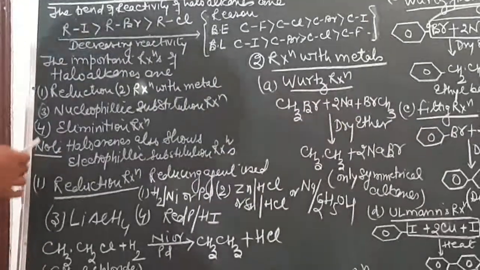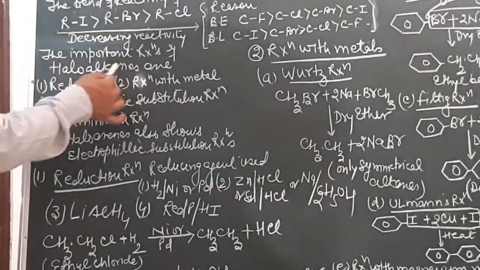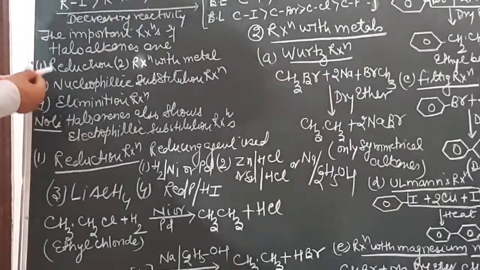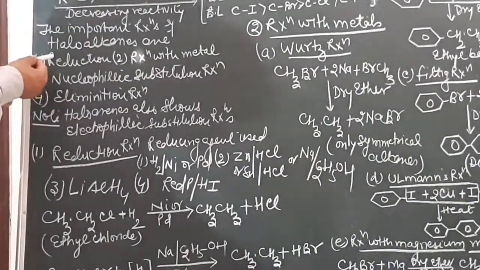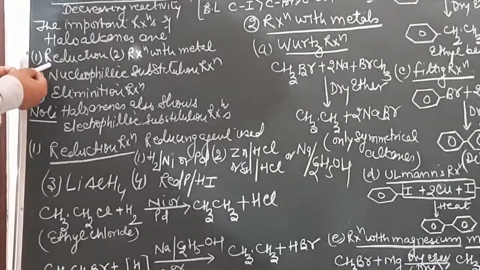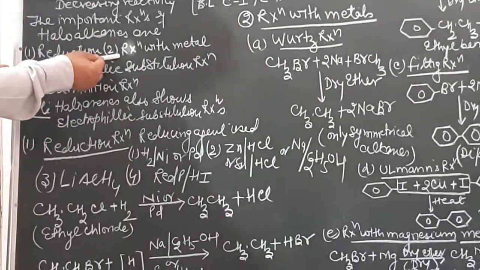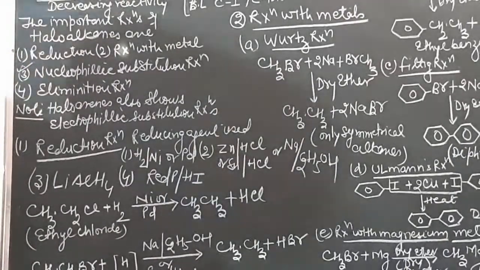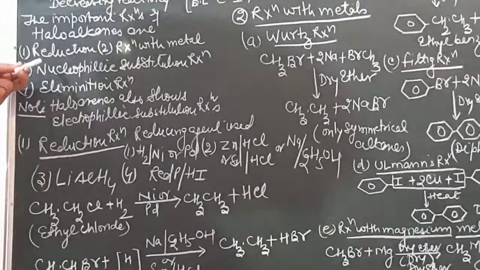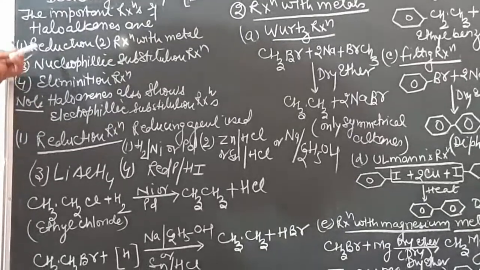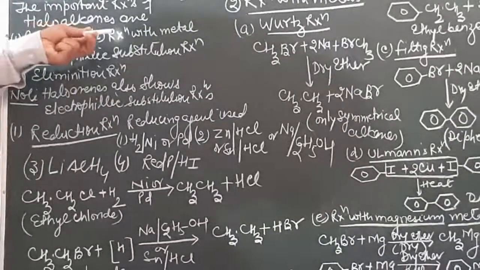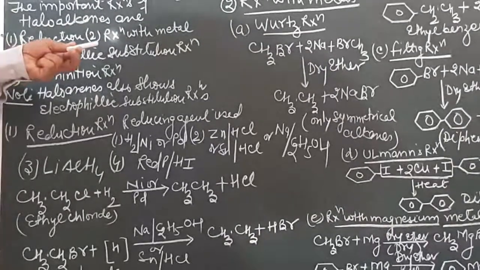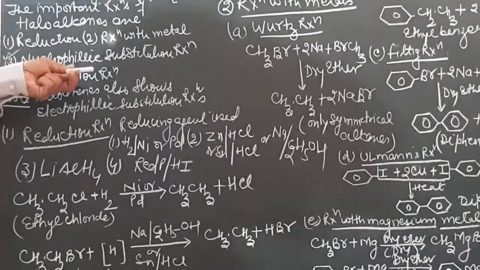chlorides. Now the important chemical reactions of haloalkanes, or in fact haloarenes also, will be the reduction reaction. Second will be reaction with metal. Third, and the major concept of this chapter, will be the nucleophilic substitution reaction and elimination reaction. So haloalkanes and haloarenes will show reduction, reaction with metal, nucleophilic substitution reaction and elimination reaction.